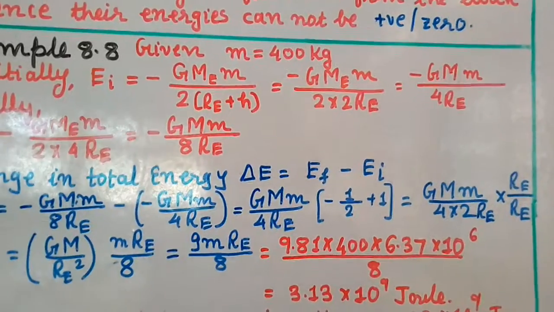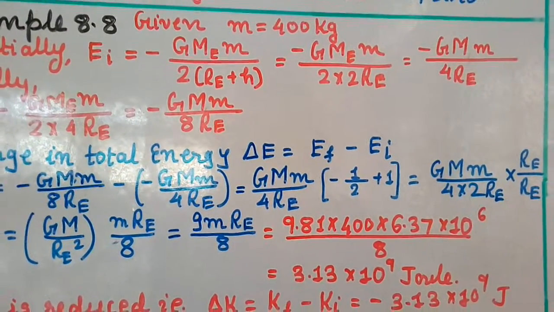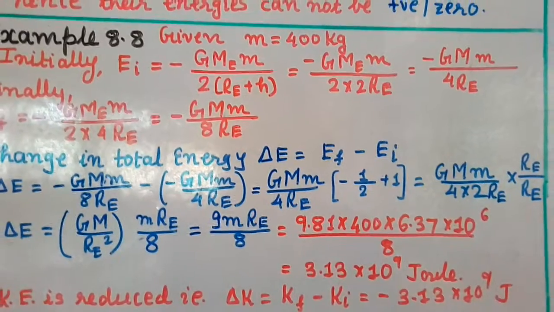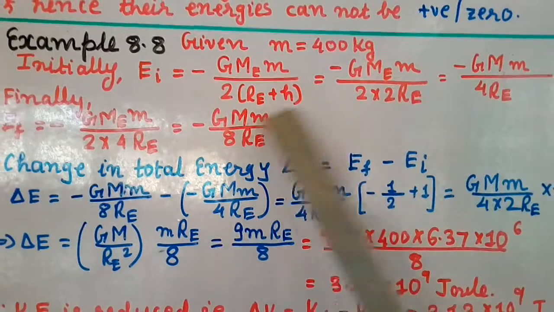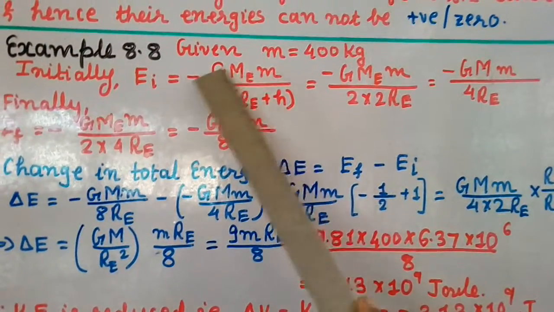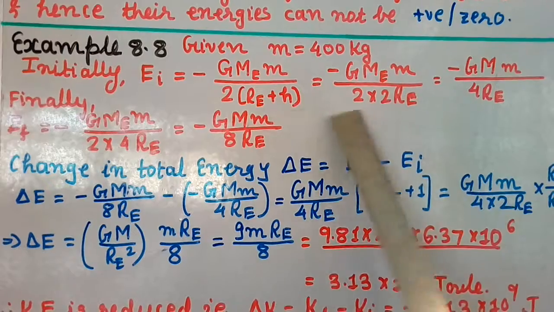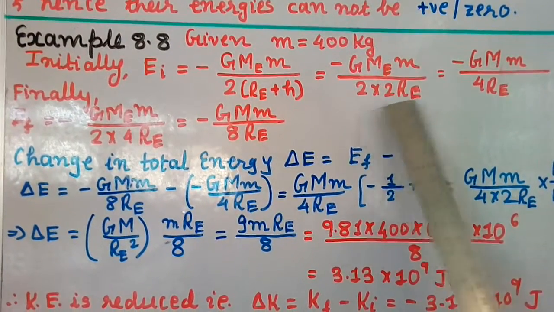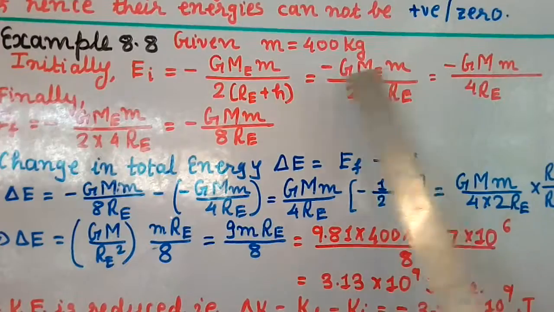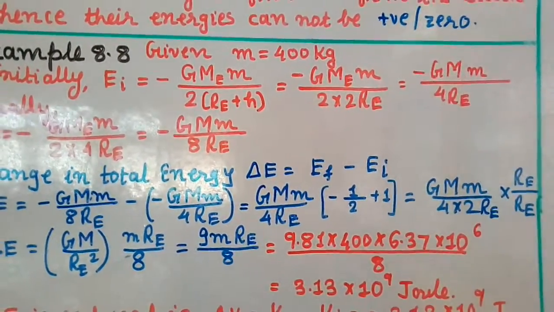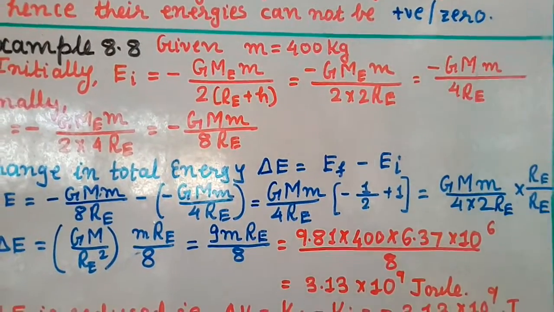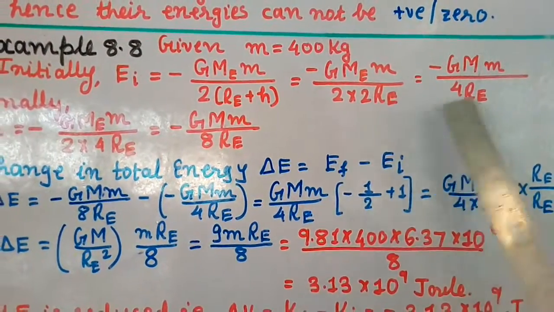So the initial energy EI, when the satellite is in the orbit 2 RE, is minus GMEM divided by 2 times 2 RE, equal to minus GMM divided by 4 RE. Here capital M is the mass of the Earth, small m is the mass of the satellite, and RE is the radius of the Earth.